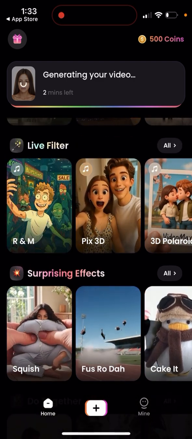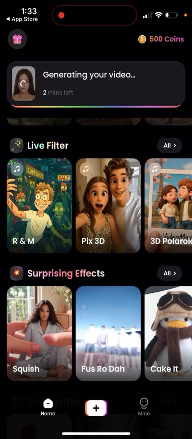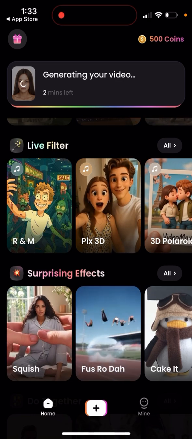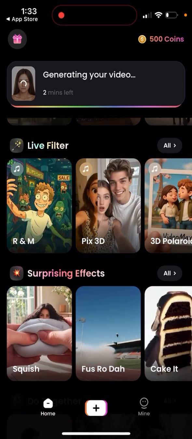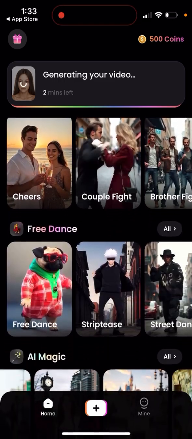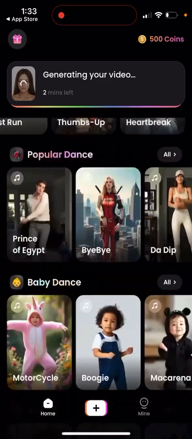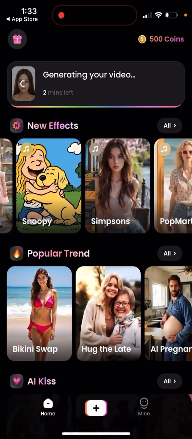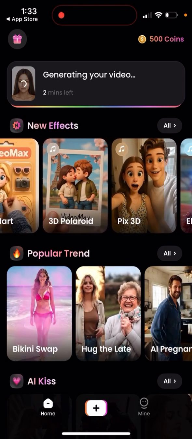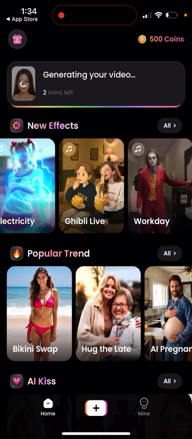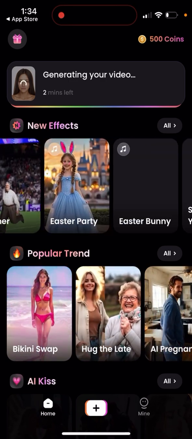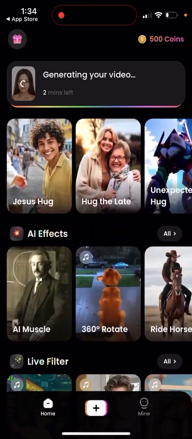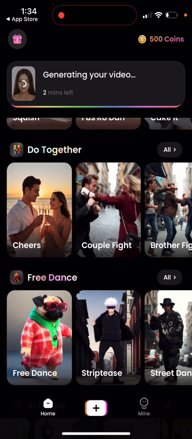And yeah, so you just have them here. And very often you already have some music selected for you. And also you have all these trending new TikTok trends, like Snoopy, Pop Mart, this doll, Ghibli filters, and this kind of idea. So that's what you can get in here.